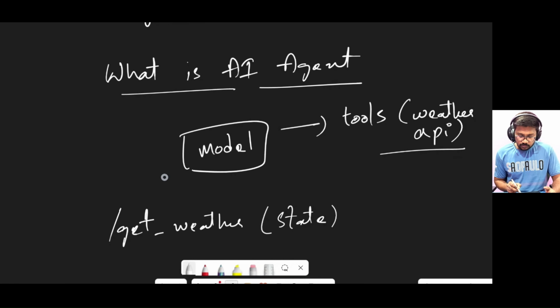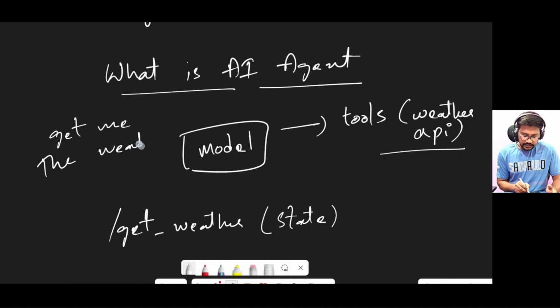With the help of this model, the traditional way of contacting services will be eliminated, and we can directly communicate with this model in natural language or English, like get me the weather details of Texas.